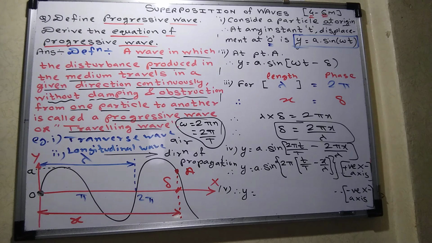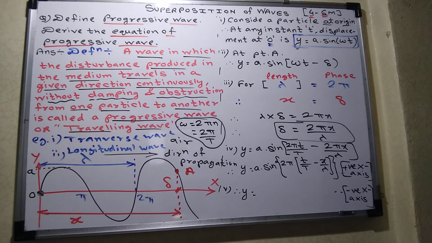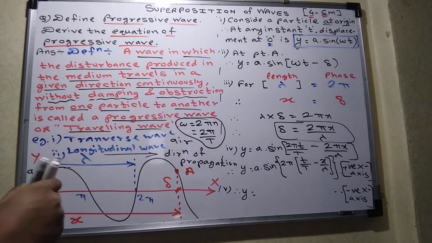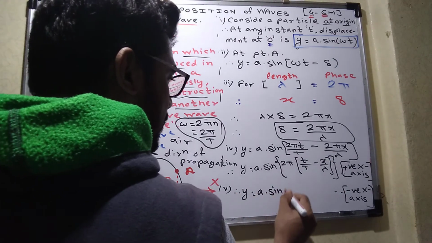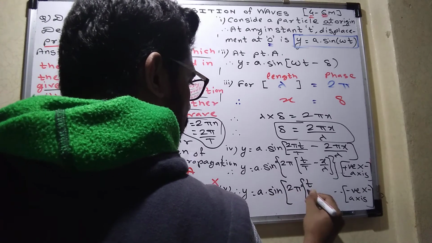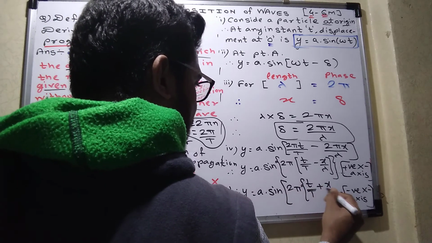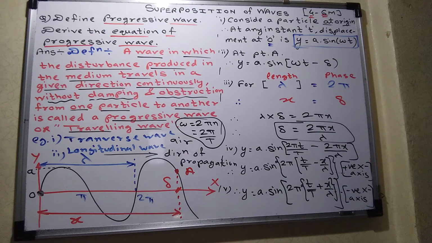Derive for positive x-axis and just replace the sign. For positive x-axis the sign here is minus, so for negative x-axis the sign will be plus. The answer is y equals a sin 2 pi, t upon capital T plus x upon lambda. This is the equation of progressive wave when it is traveling along negative x-axis. Hope you understood. Say yes or no.